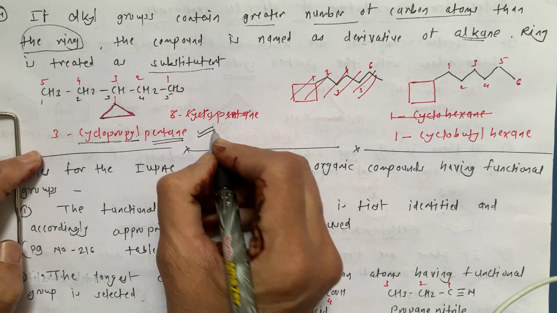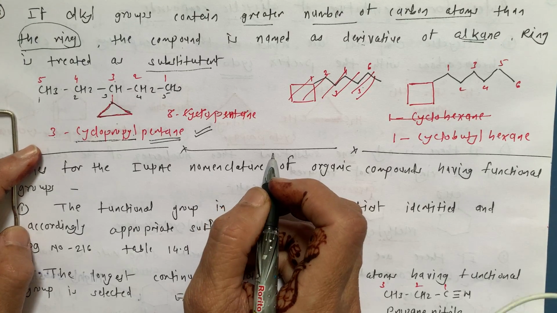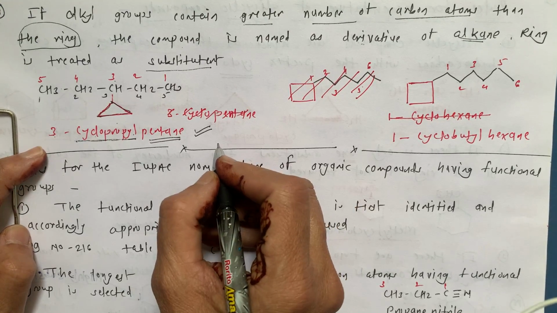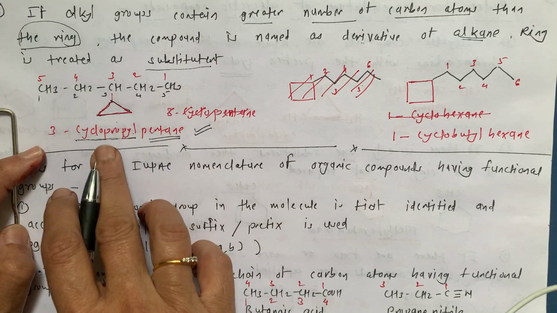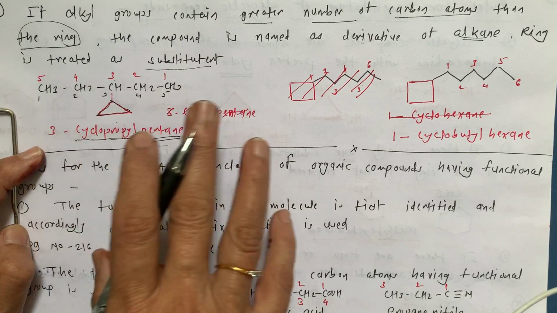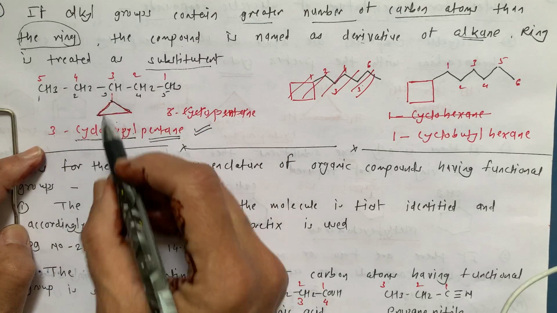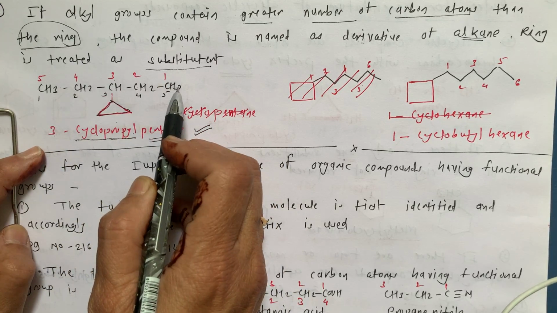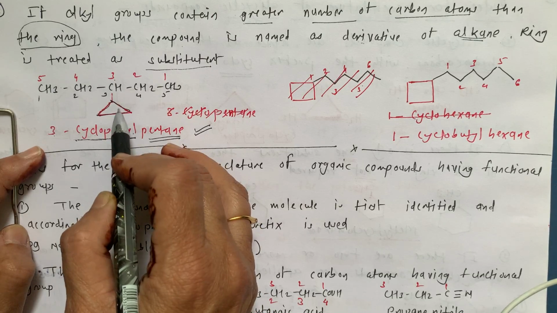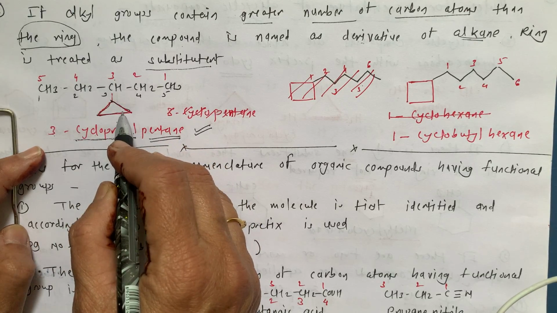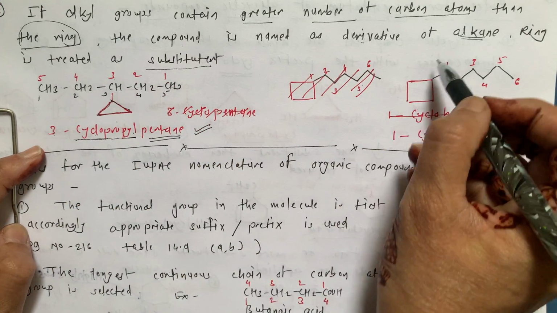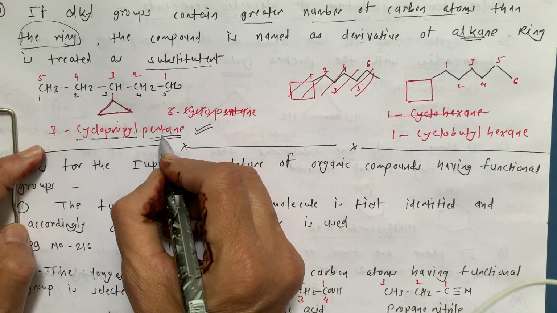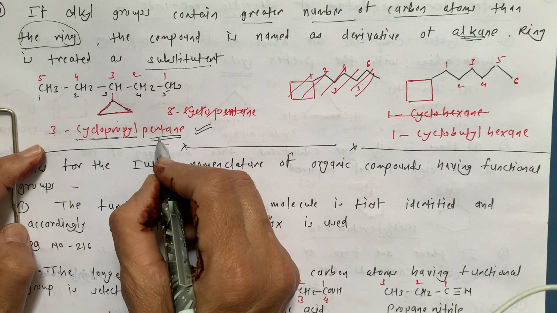This is the correct name, 3-cyclopropylpentane. This is not pentylcyclopropane. Why? Because this is a 5 carbon chain while this cyclic compound is only 3. And that's why the compound is named as a derivative of alkane. Which alkane here? Here the alkane is pentane.